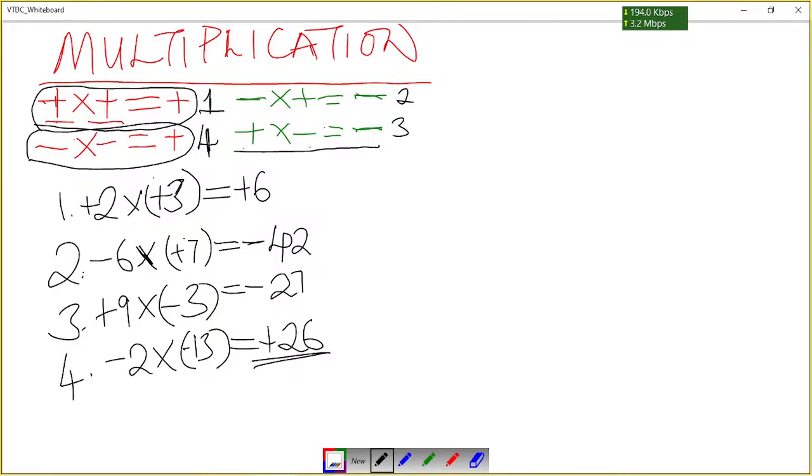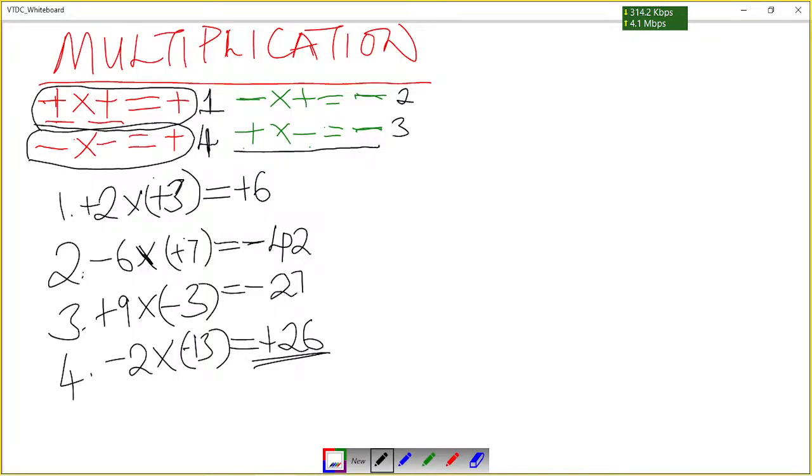So basically, these are the rules that we follow when you are multiplying. When you multiply a positive by a positive, your answer will be a positive. When you multiply a negative by a negative, your answer will be a positive. When you multiply a negative by a positive, your answer will be a negative. When you multiply a positive by a negative, your answer will be a negative.